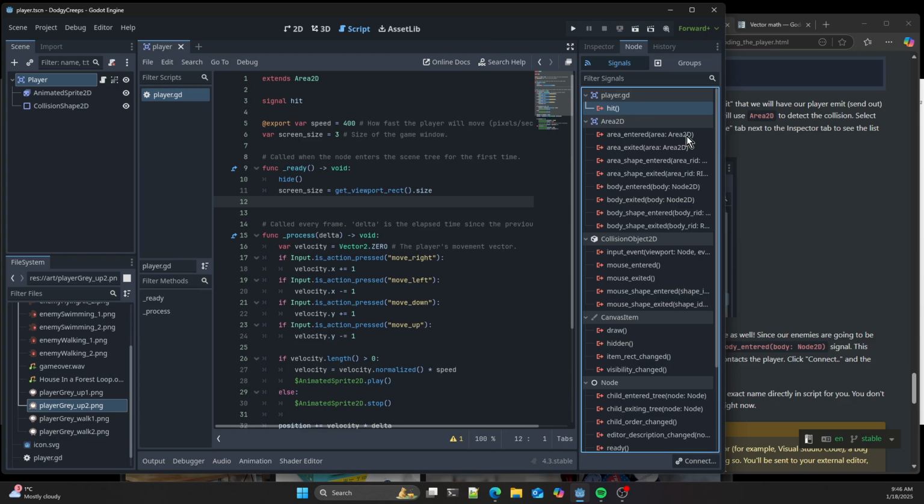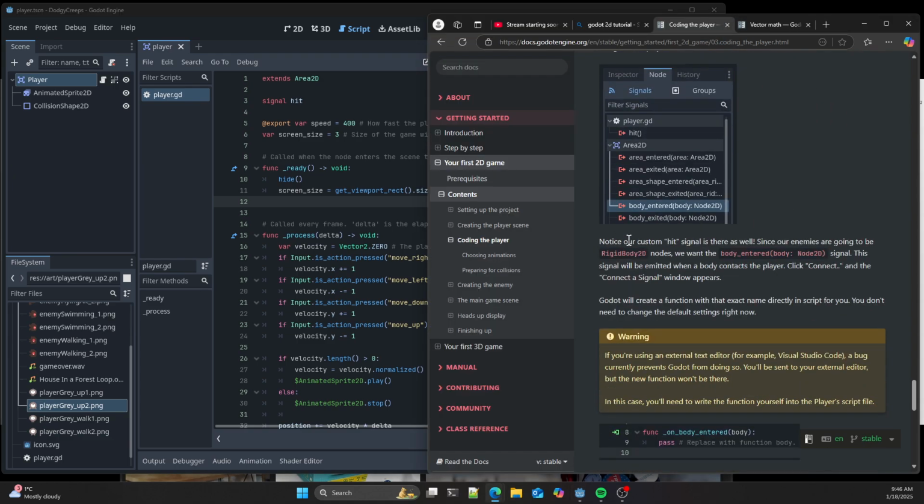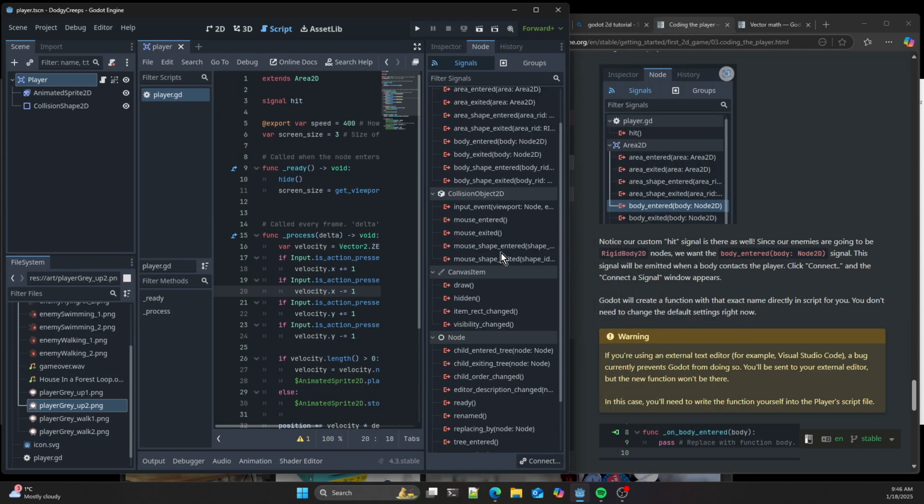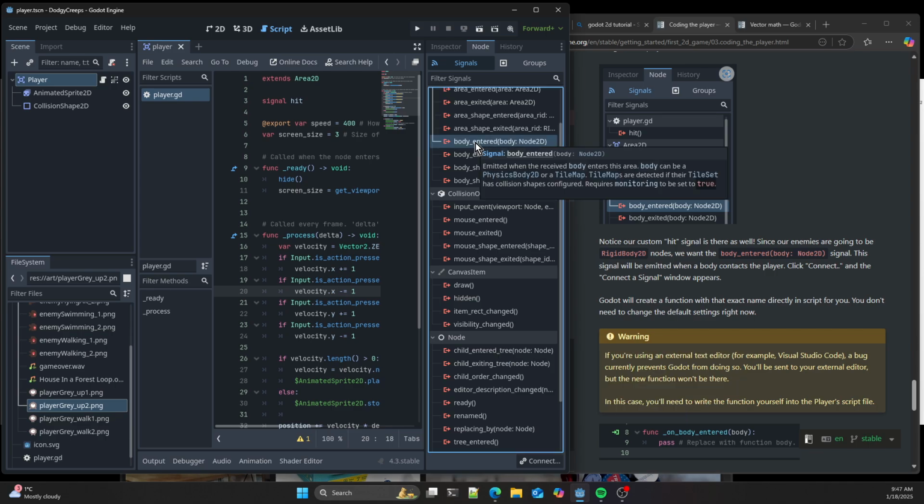So that's going to be a custom signal. Notice our custom hit signal is there as well. Since our enemies are going to be rigid body 2D nodes, we want the body entered body 2D signal. This signal should be emitted when the body contacts the player. So we're going to connect signals now. I'm going to right click, connect.